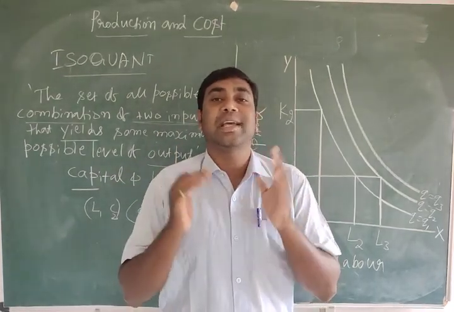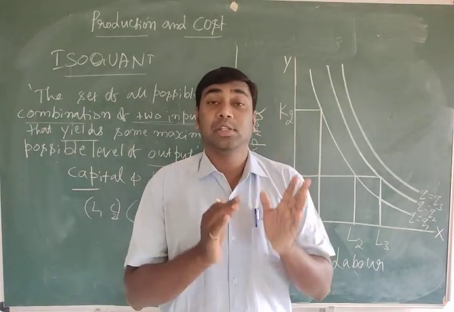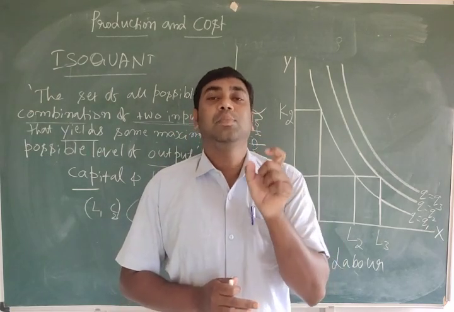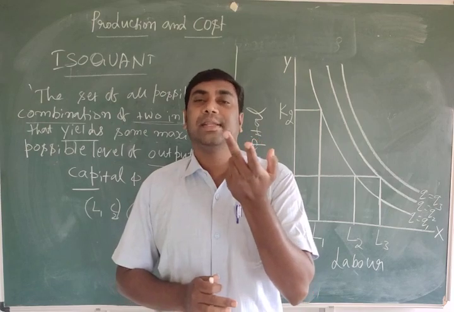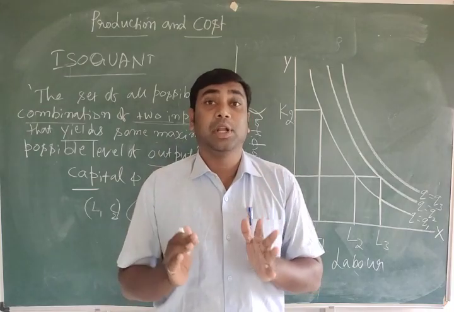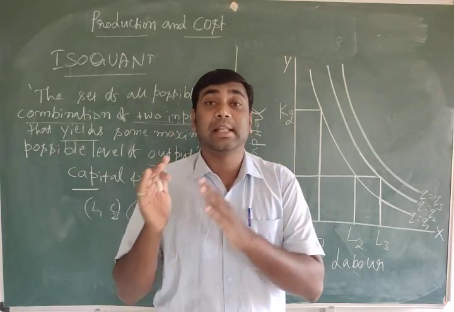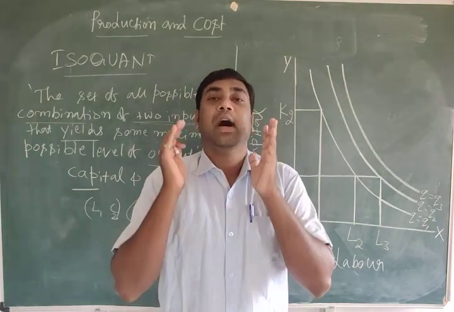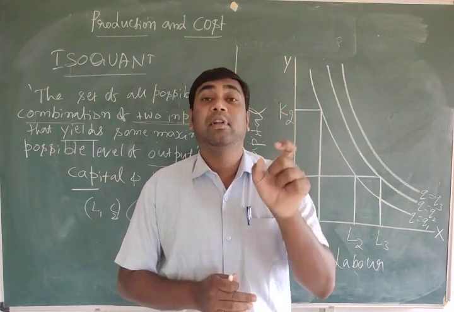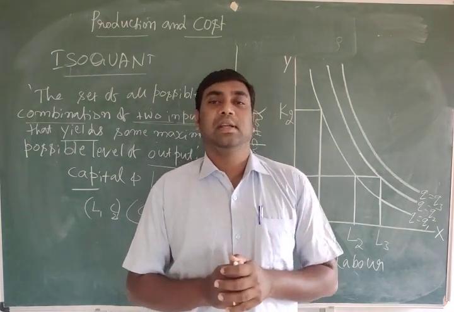So isoquant: iso means same, quant means quantity. Isoquant is the set of all possible combinations of two inputs, for example labor and capital, that yield the same maximum possible level of output. That is called isoquant. Each isoquant represents a particular level of output. To understand this, we take an example.